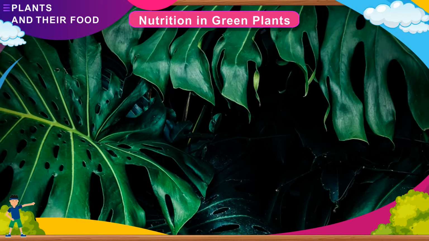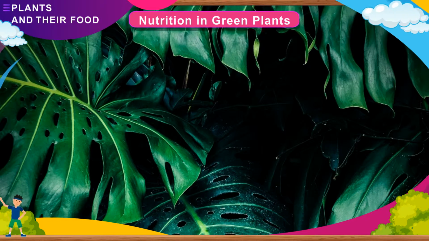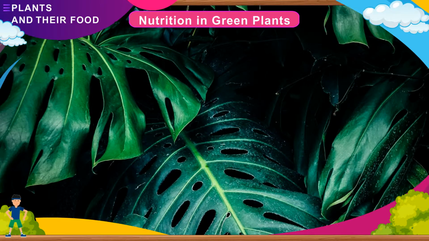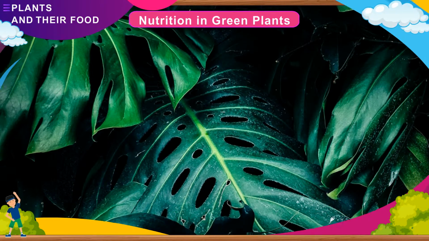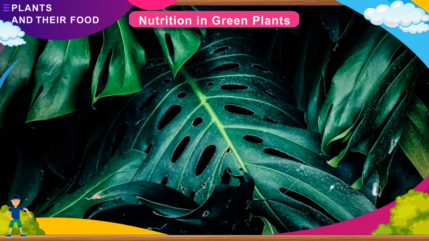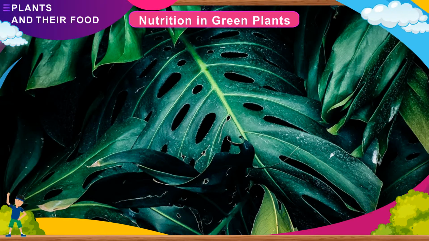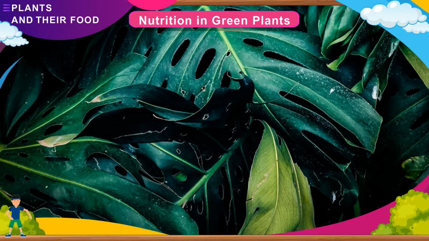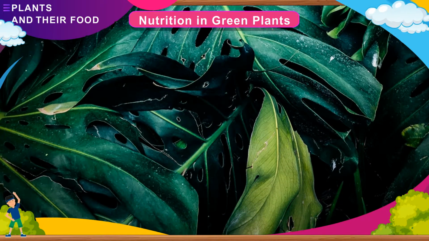Nutrition in green plants. Plants are food producers. They make their own food and are called autotrophic organisms. These plants absorb water and minerals from the soil through their roots, take carbon dioxide gas from the atmosphere, and in the presence of sunlight, manufacture their own food.